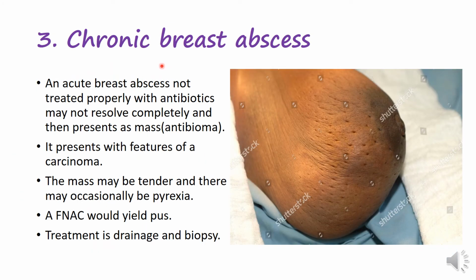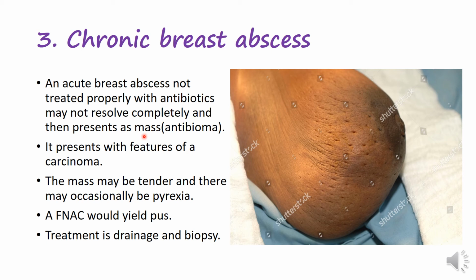Now, we talk about chronic breast abscess. This usually occurs when an acute breast abscess was not properly treated. That's when it was treated with antibiotics, because every abscess should be opened and drained. So when an abscess is not drained and is treated with antibiotics, it does not resolve completely and presents as an antibioma. An antibioma is a hard swelling that contains sterile pus, and it is caused by long-term use of antibiotics to treat an abscess that should have been opened and drained.